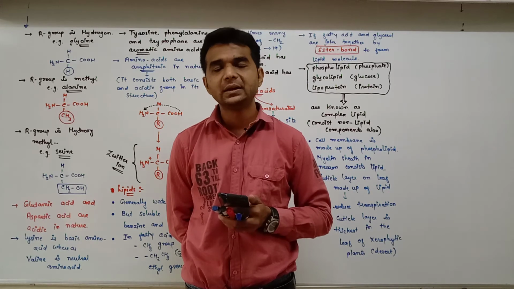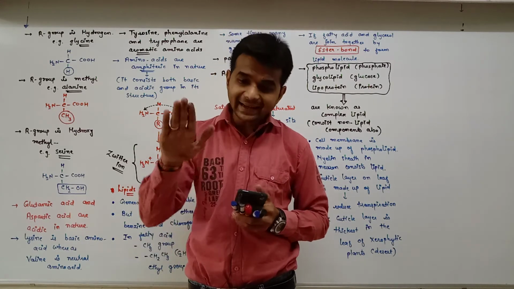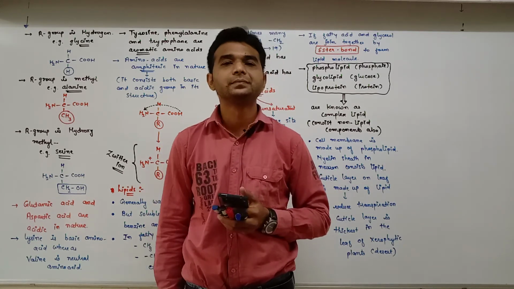I mean to say, the leaf cannot perform transpiration. So there is very little transpiration, and as a result leaf curl cannot occur.